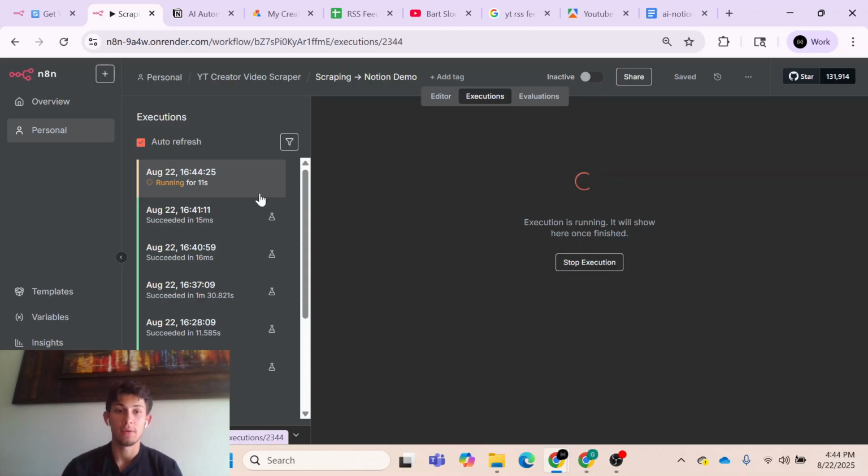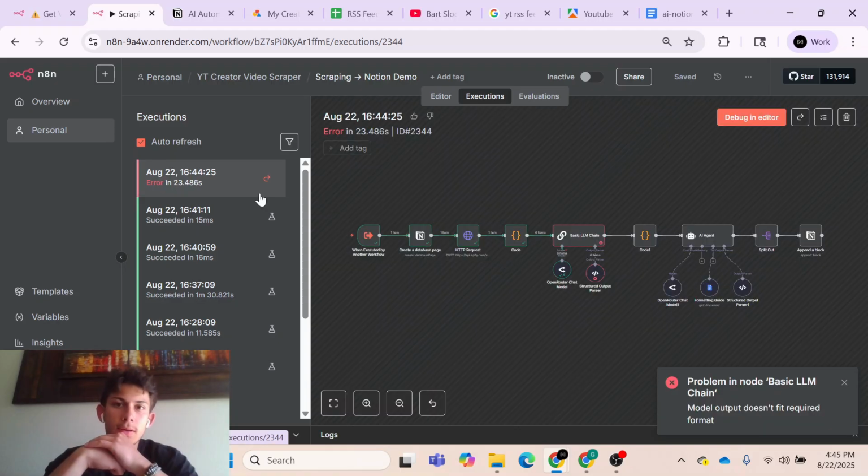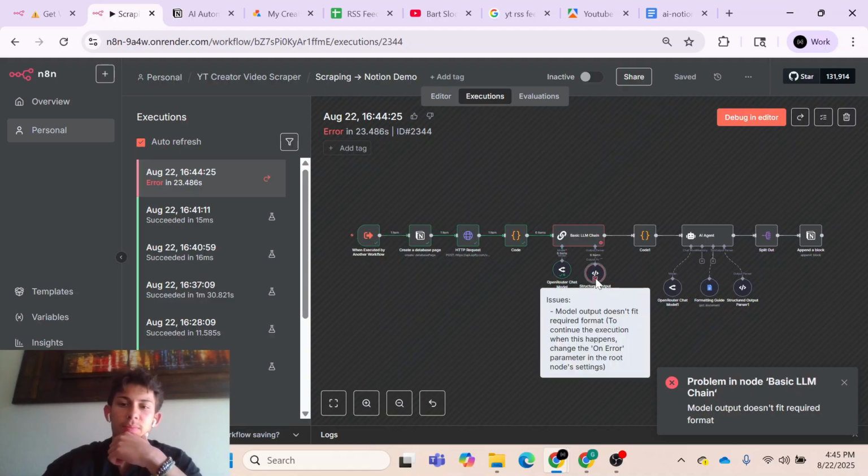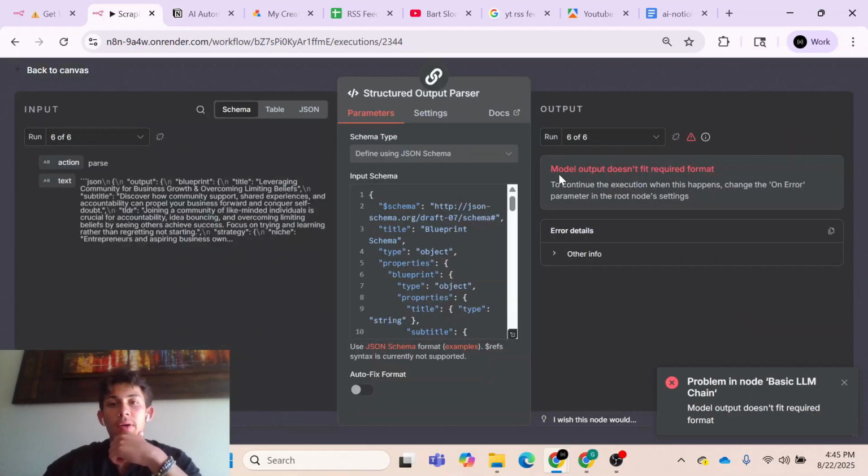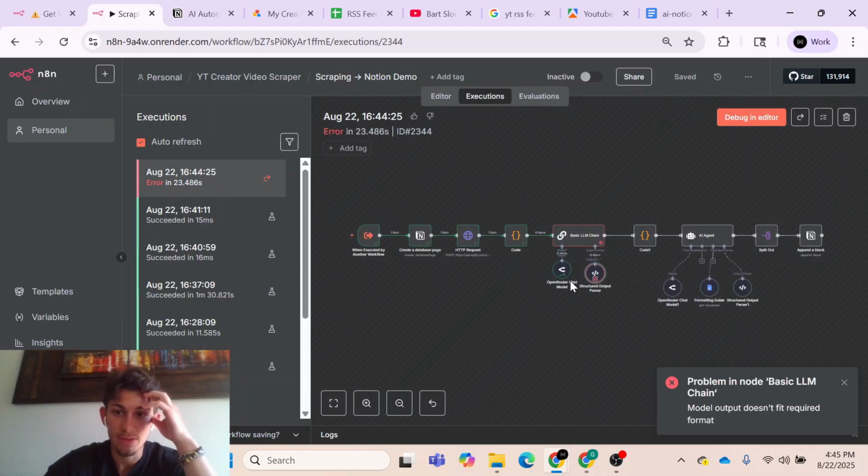Okay, and so this errored out. Not for any really bad reason, but because in our structured output, our AI model didn't give us an output that fit the format we want. It's usually because of these backticks and JSON right here, and that's honestly just because we're using Gemini. I don't know why Gemini likes to do that.